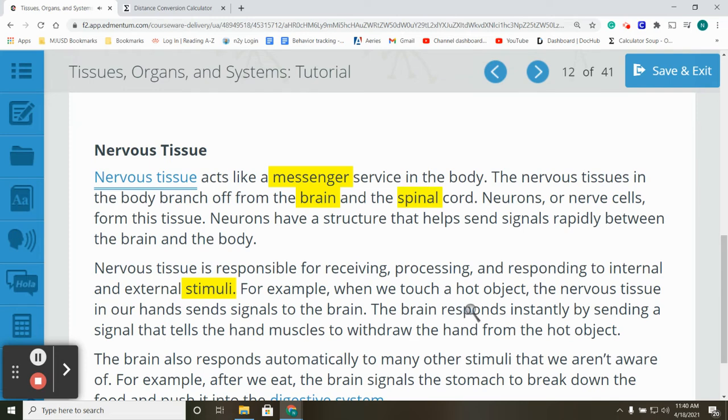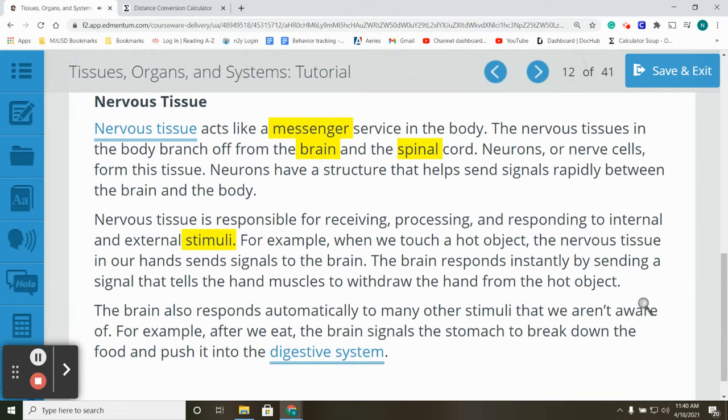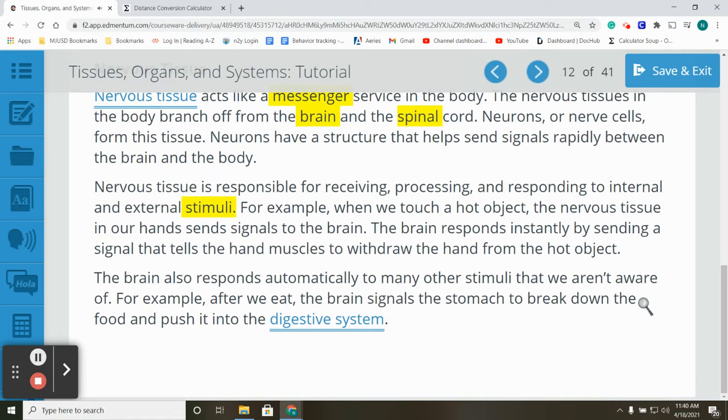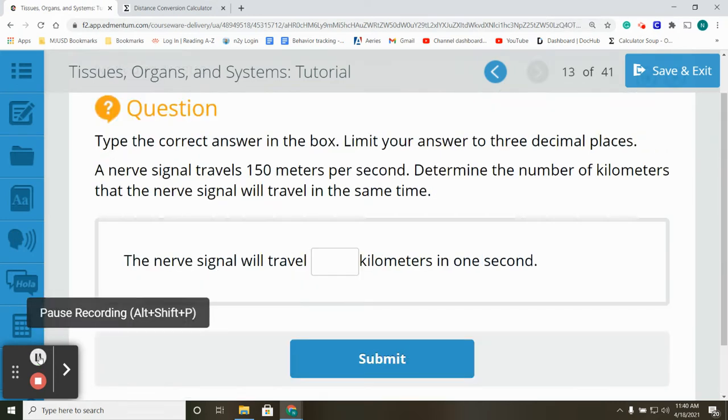For example, when we touch a hot object, the nervous tissue in our hand sends signals to the brain. The brain responds instantly by sending a signal that tells the hand muscles to withdraw the hand from the hot object. The brain also responds automatically to many other stimuli that we aren't aware of. For example, after we eat, the brain signals the stomach to break down the food and push it into the digestive system.